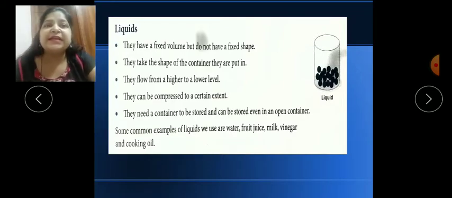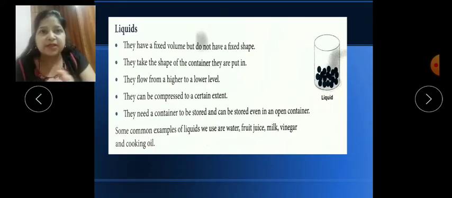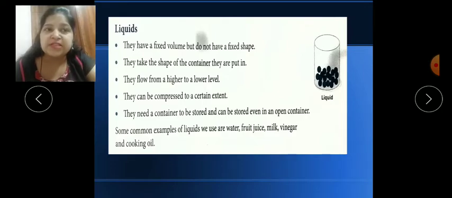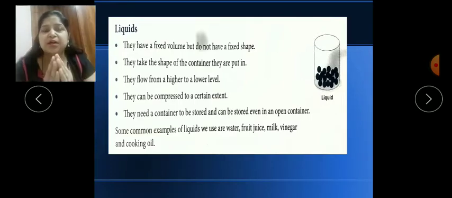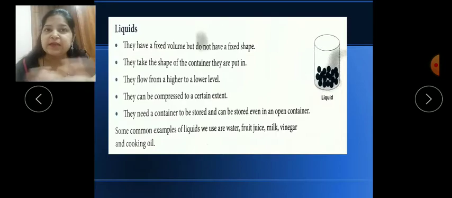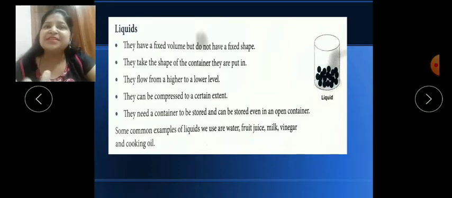They need a container. Obviously they can flow easily, so we need a container to store them. They can be stored even in an open container; we don't need a closed container. In an open container we can keep and store them. A few examples are also given, so please remember at least 2-3 examples.